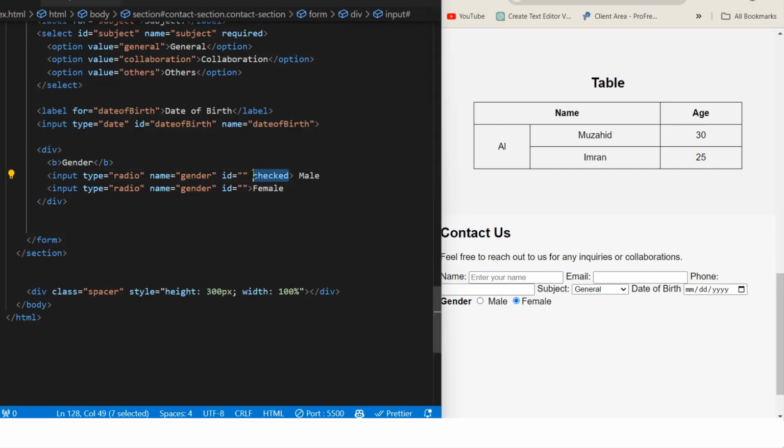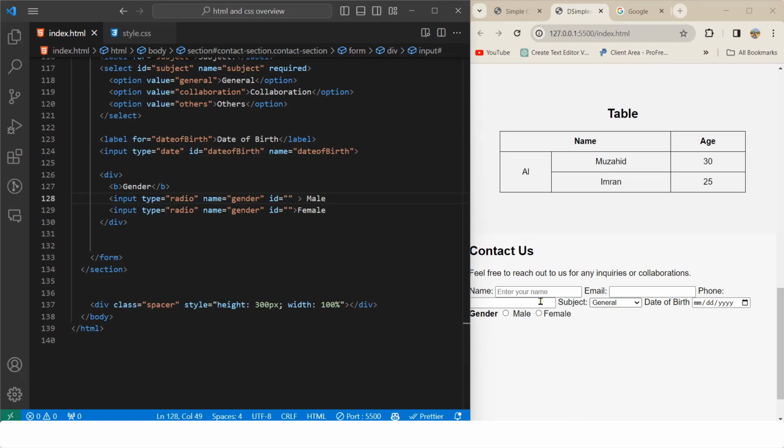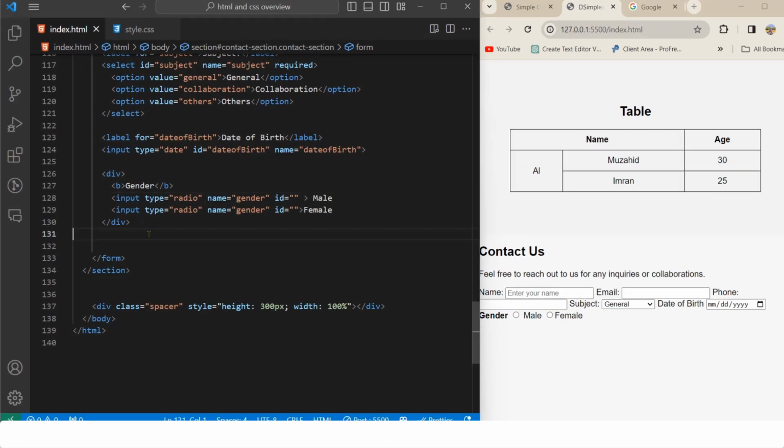This will help to keep this one checked by default, and you can also leave the default one unchecked, so none of this item will be selected by default.